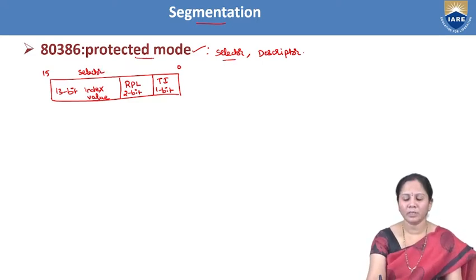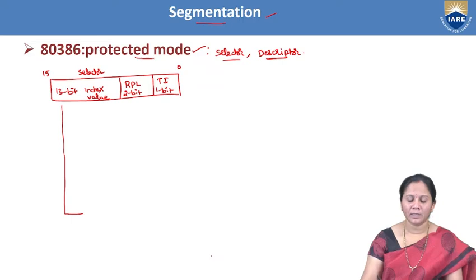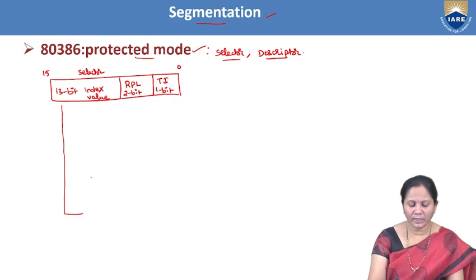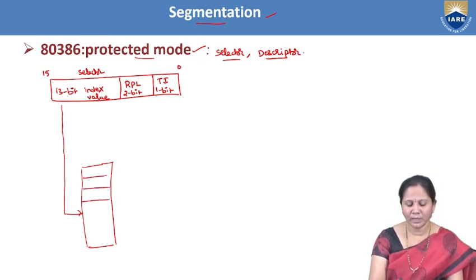We need to talk about the terms selector and descriptor while learning about the segmentation concept in advanced microprocessors operating in protected mode. This 13-bit index value has information related to descriptor tables. It points to any one of the descriptors available in the descriptor table, which consists of all the information related to descriptors.